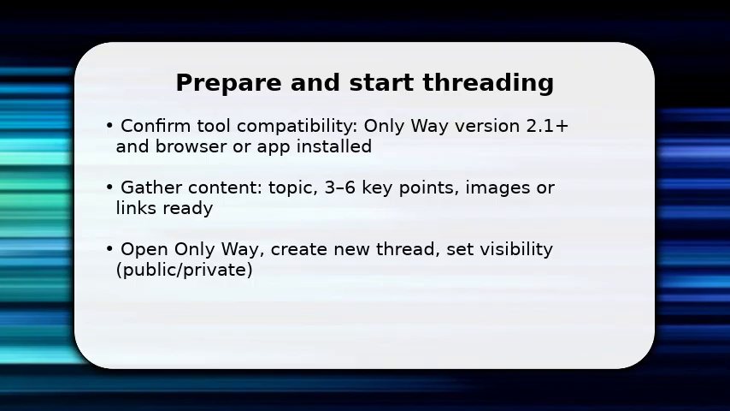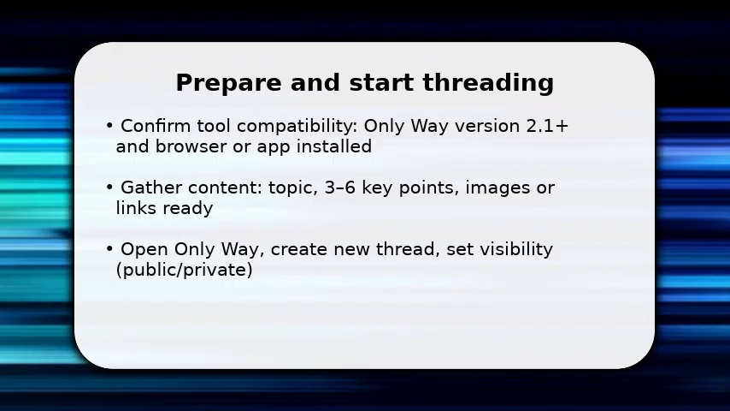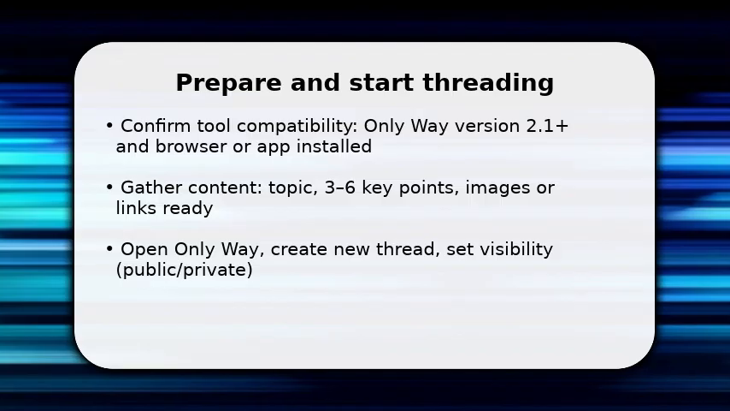Next, paste your first key point and attach any image or link. This anchors the thread. Once done, save the draft to preserve formatting, then continue with the next entries. This front-loads choices so you avoid backtracking and keep the flow consistent.